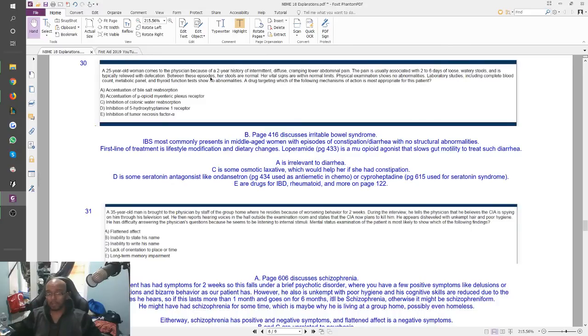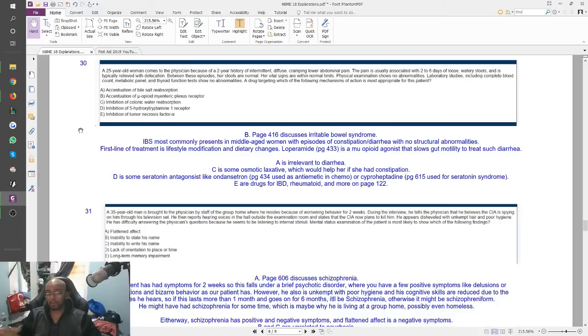So she has episodes most likely related to stress because she's actually very young, so it could be work-related stress, dating-related stress, anything like that. So we need to give her a medication that most likely helps her with the stress, not so much with her bowel problems, right? And then I looked at all the answer choices.